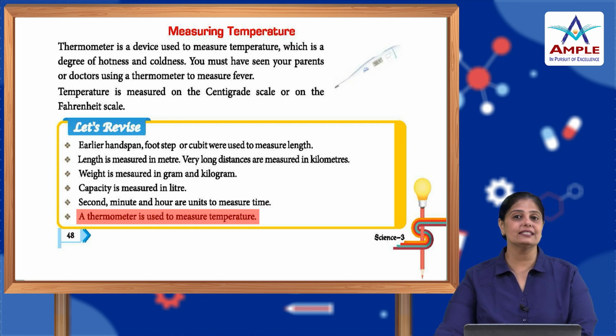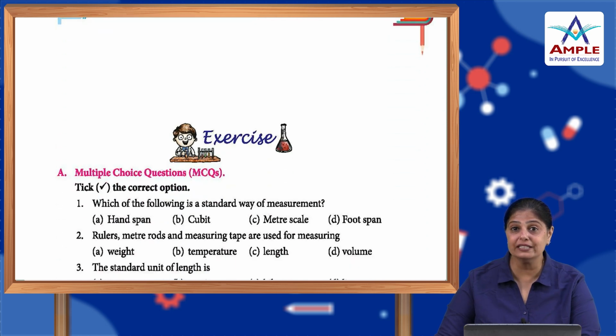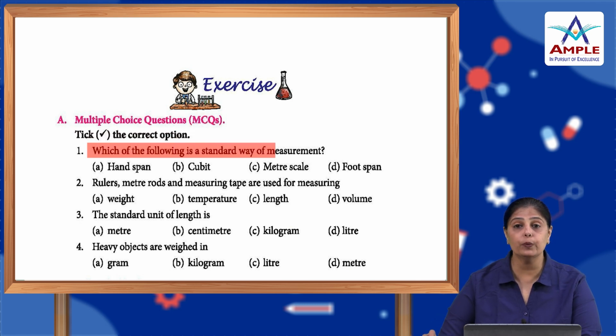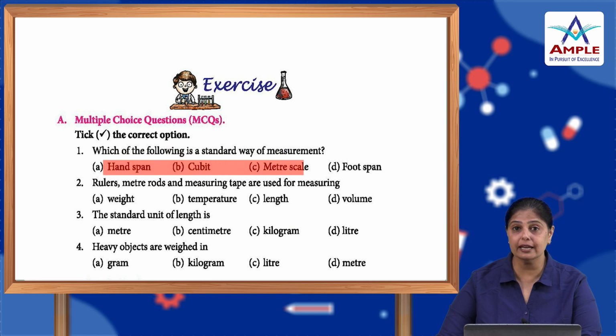Alright. Now let us get you evaluated through these exercises. Multiple choice questions, you have to tick the correct option. Which of the following is the standard way of measurement? Handspan, cubit, meter scale or foot span? The standard way is the meter scale.